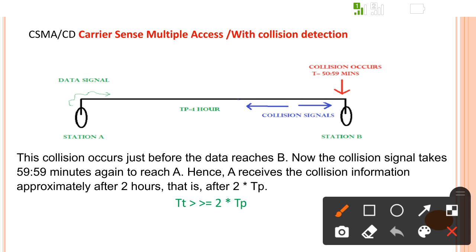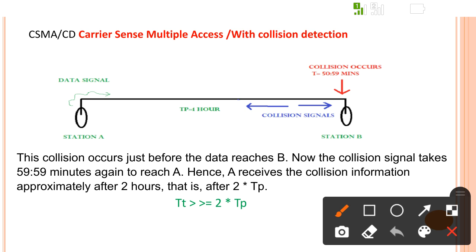So station A should become aware after 2 hours that its signal has collided. This is the worst case: when the data reaches near station B, the collision happens, and it requires double the time, 2 hours.